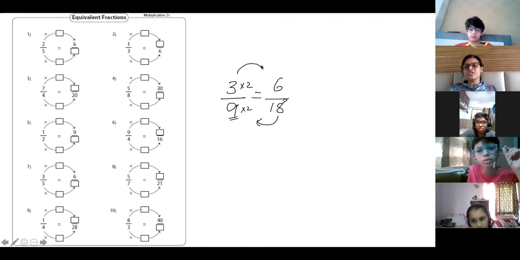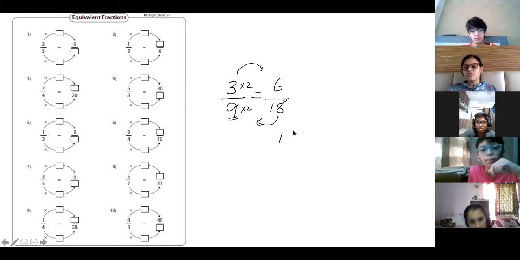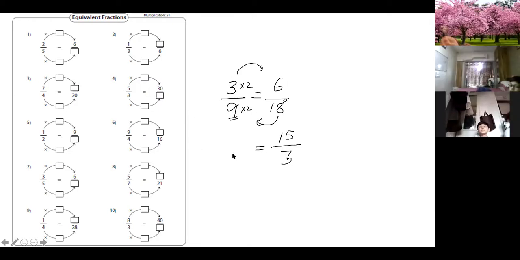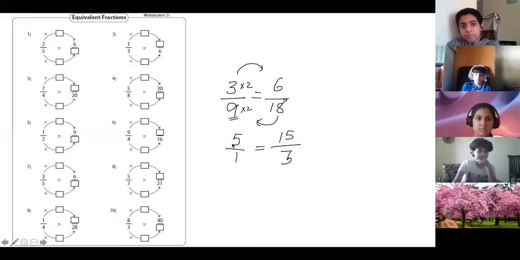When you are going this way, sometimes you have to multiply. Like in these questions, you had to multiply. But when you have to go this way, you have to divide. Is it clear? Suppose I give you 15 upon 5, and 3 I have given in the equivalent fraction work. Now tell me, what will be the answer? Ma'am, 1 3s are 3. And 15 divided by 3 is equal to 5. So that will be the answer. Just check. 5 into 3, 15. 1 into 3, 3. So this is the correct equivalent fraction.